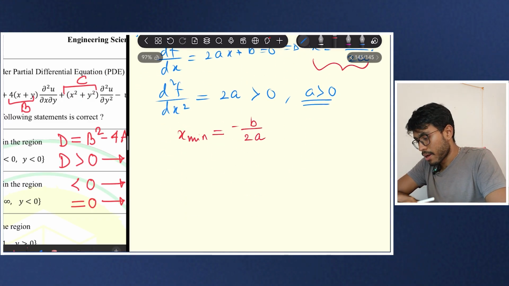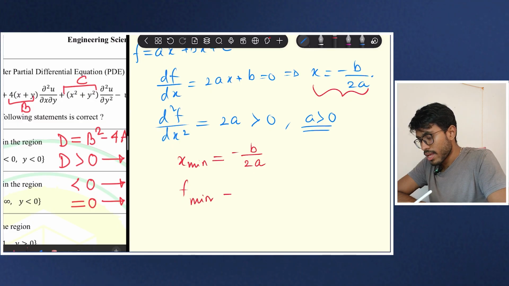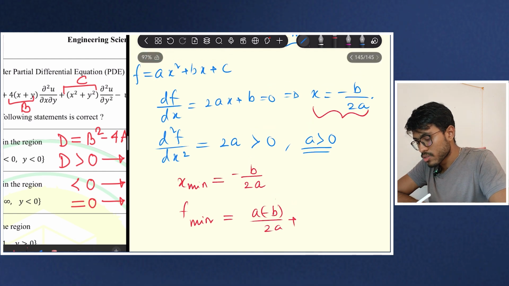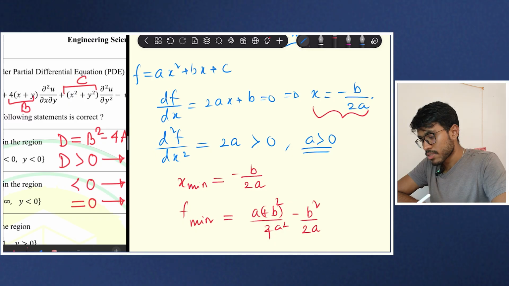And here my f min will be what? f min will be a into (minus b by 2a) whole square, so b square by 4a, plus b into minus b by 2a, that is minus b square by 2a.